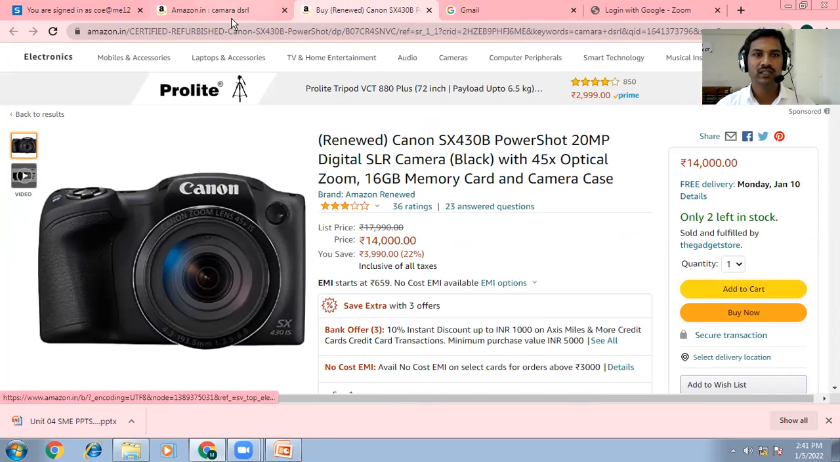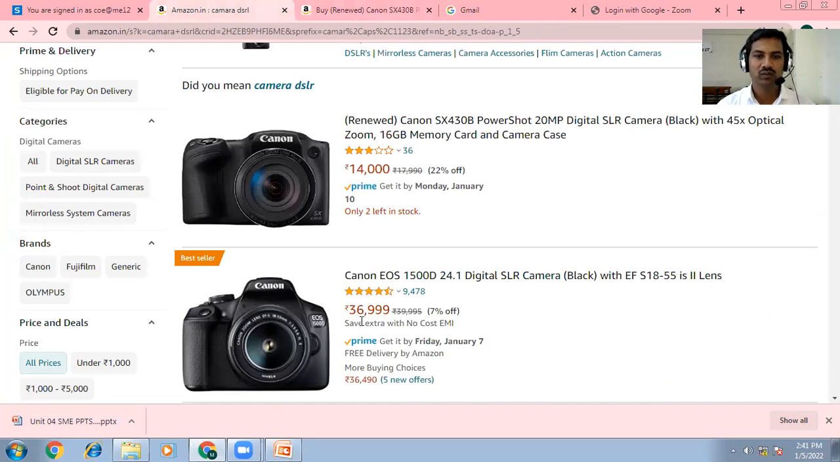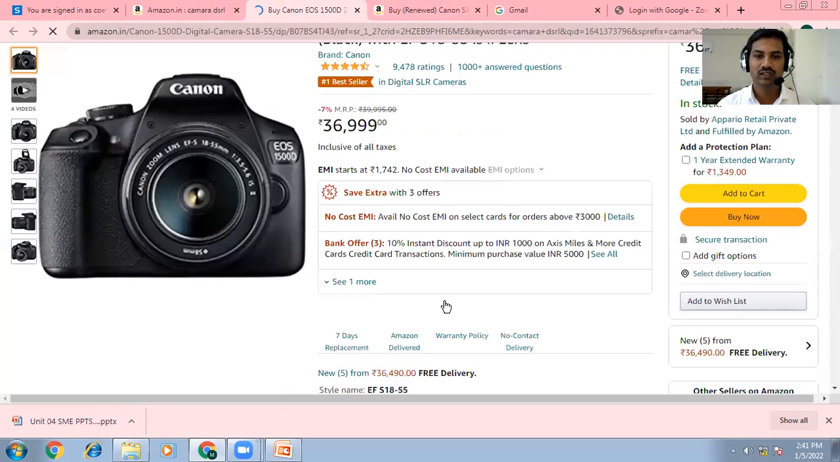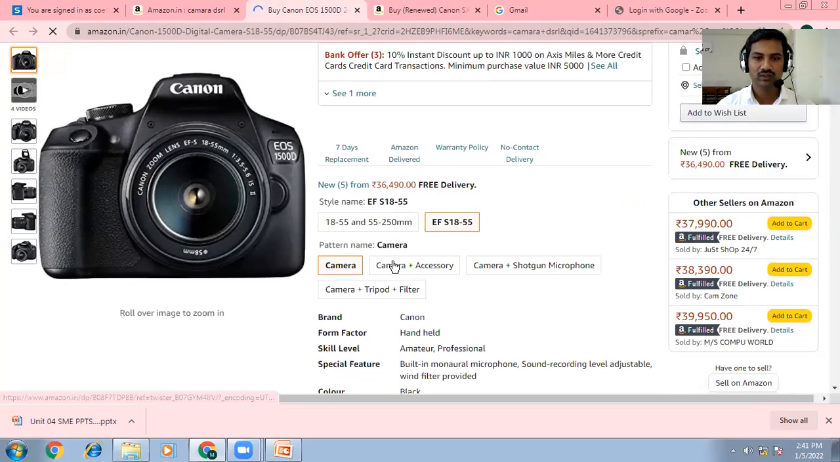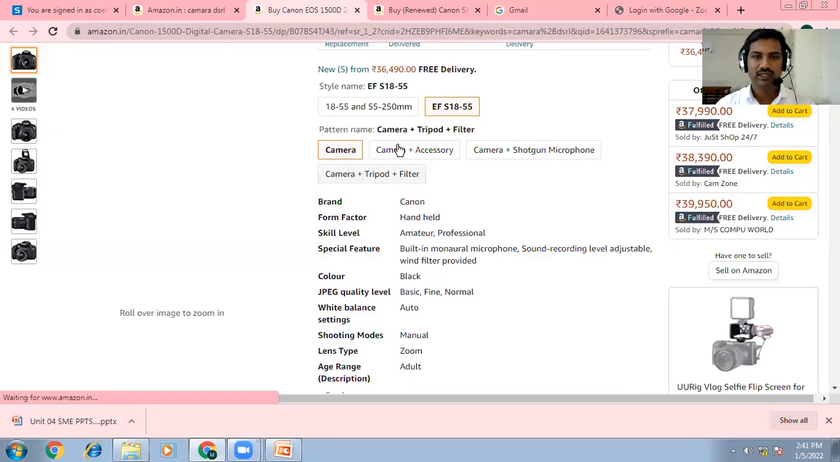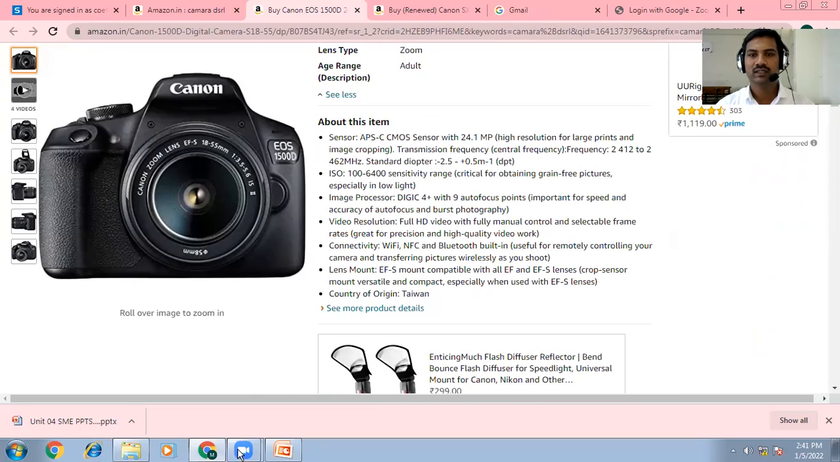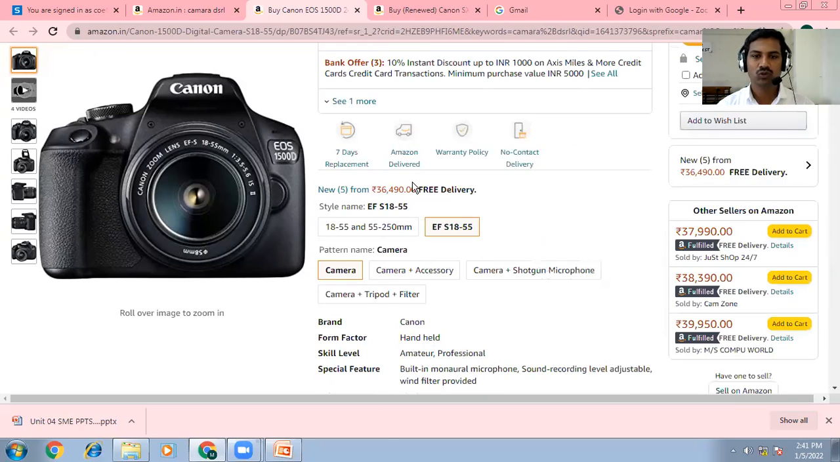If you purchase again, okay, having a higher price, like you can see here, a 36,000 camera, the specification of that one is different. Okay, here you will find the camera specification, all about that. Okay, autofocus point, whether it has autofocus or manual focus. Again, the frequency, like 2412 to 2462 megahertz. Okay, that much amount of frequency.